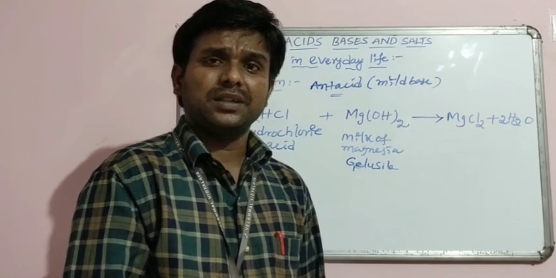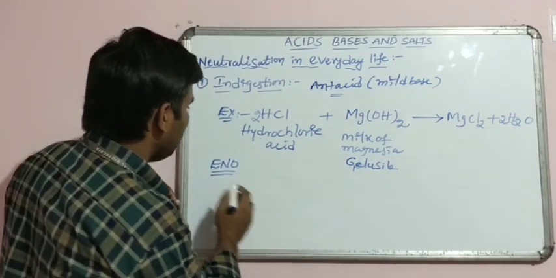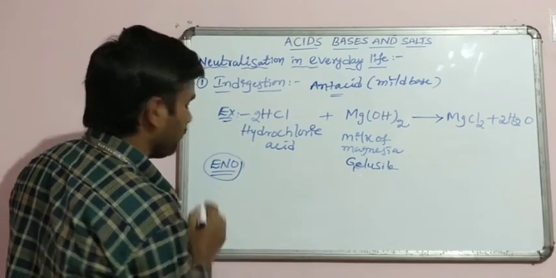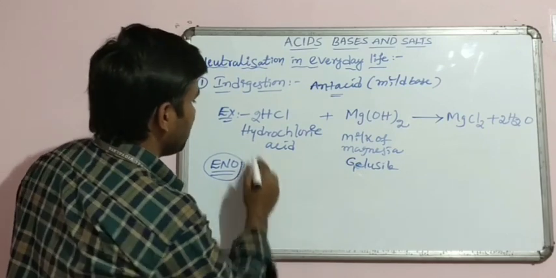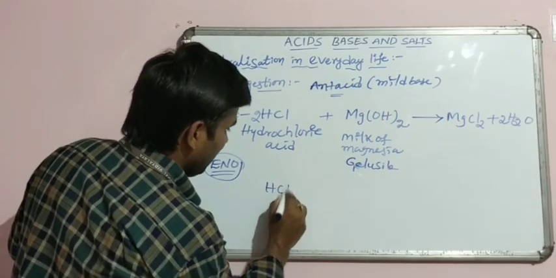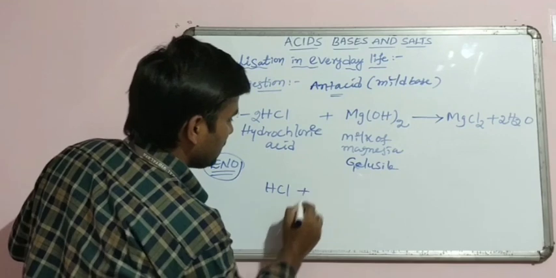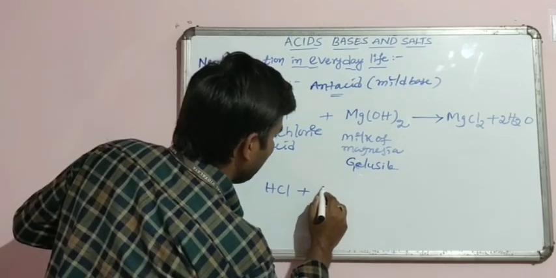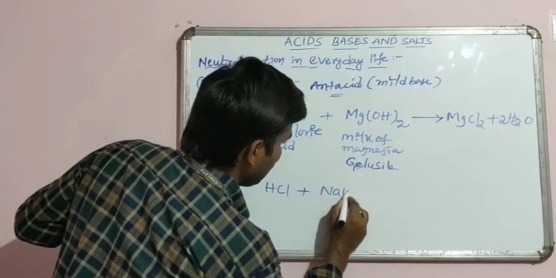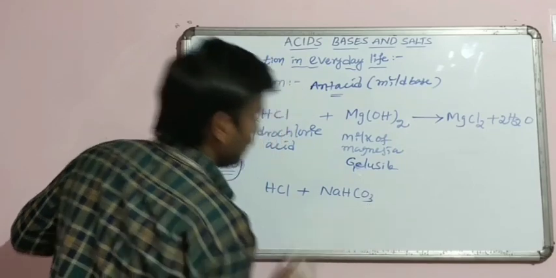See how this ENO reacts with the excess acid. Again, stomach acid, hydrochloric acid, and ENO. What is ENO? ENO contains sodium hydrogen carbonate.